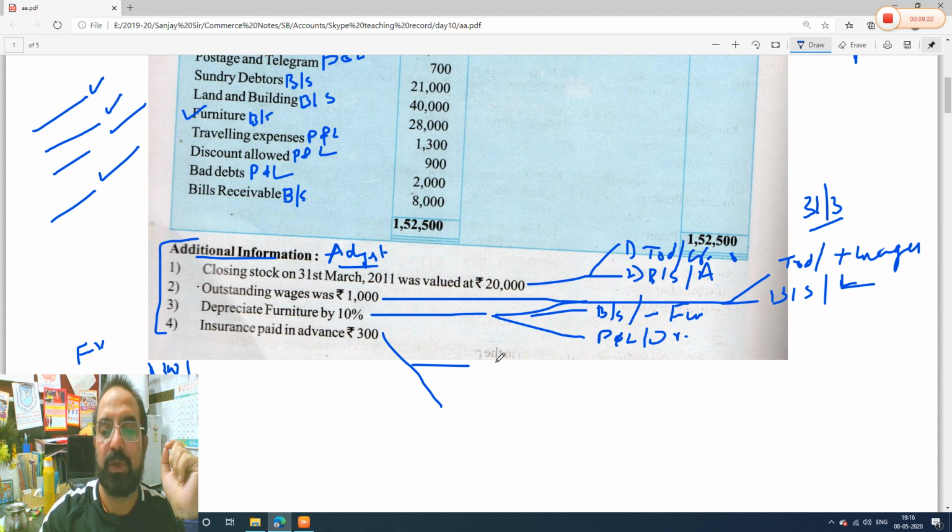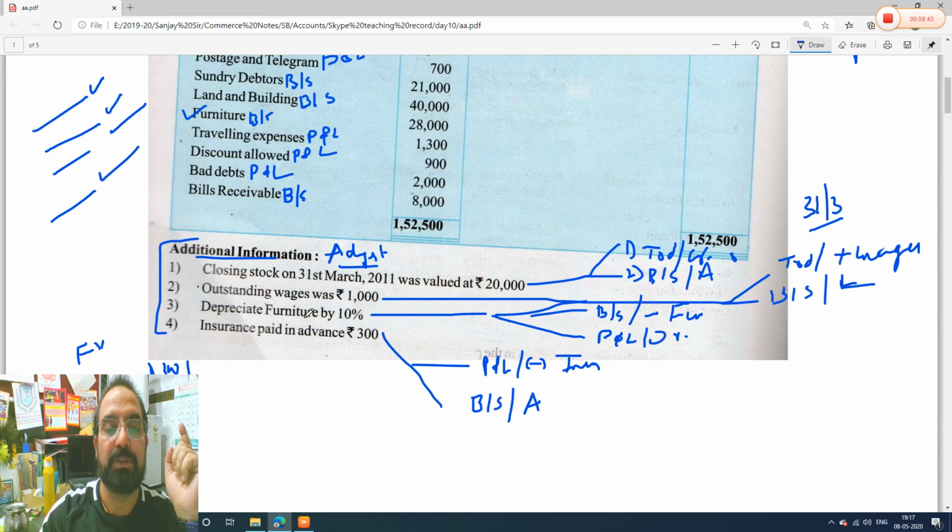First, in the profit and loss account, you will deduct it from insurance. And the second effect: any expense which you have paid in advance is always an asset, remember that. So in the balance sheet, it will go to the asset side.